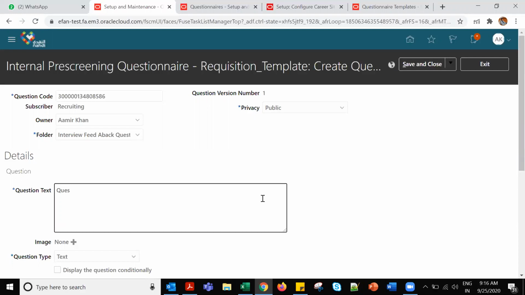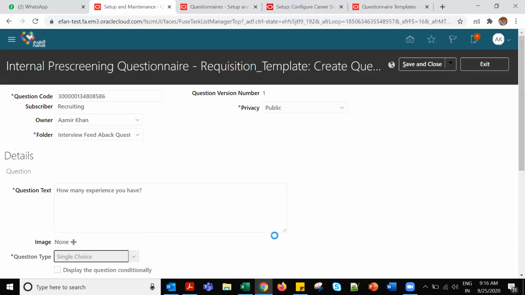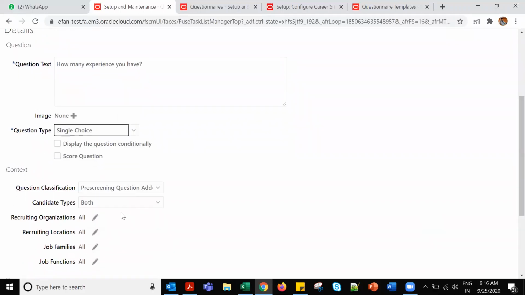These are the questions, right? Yeah, you can ask the question text, such as how much experience you have. For question type, you can create single choice and multiple choice.